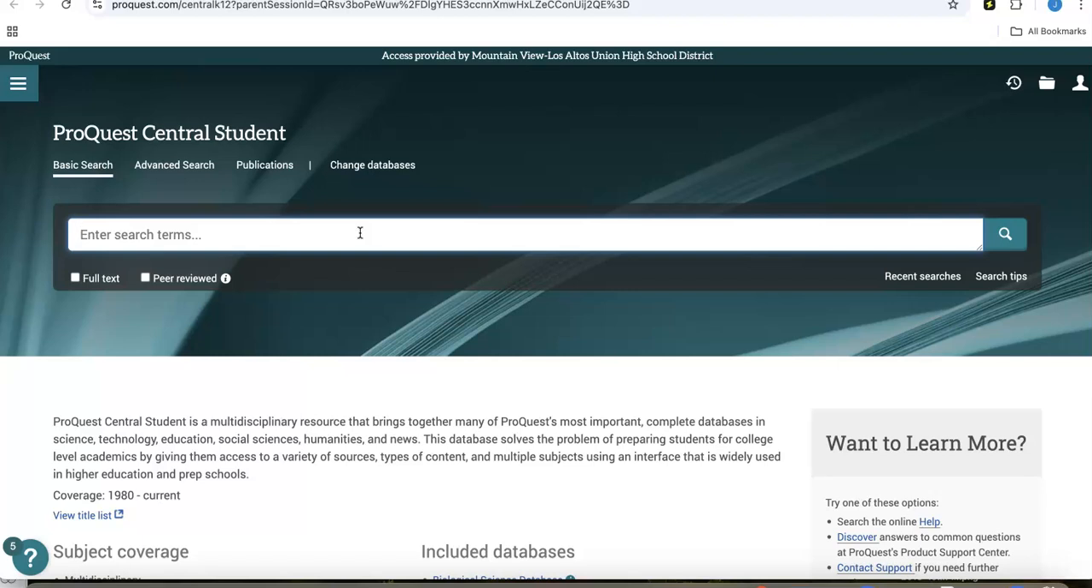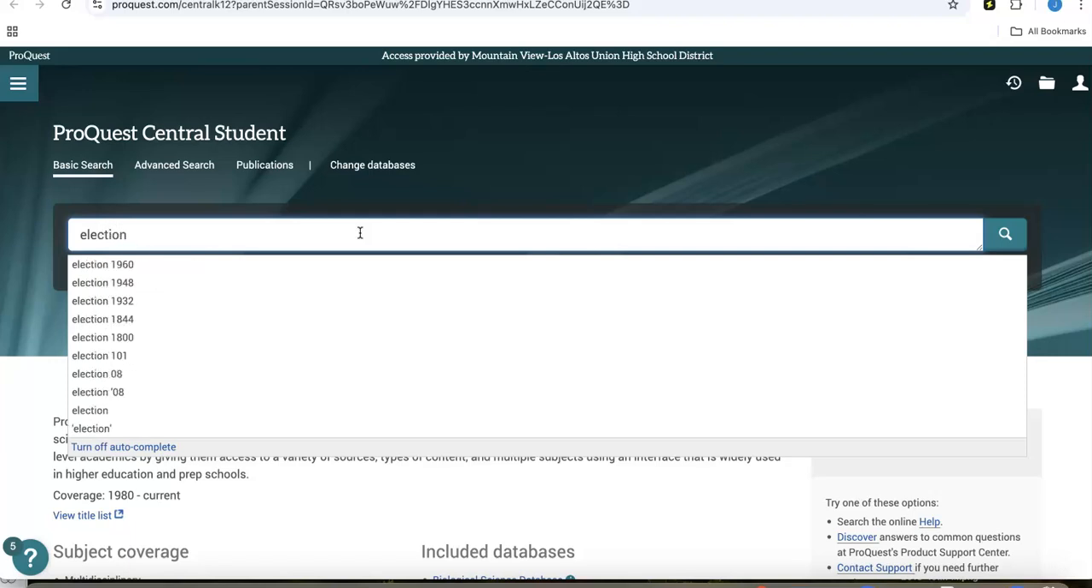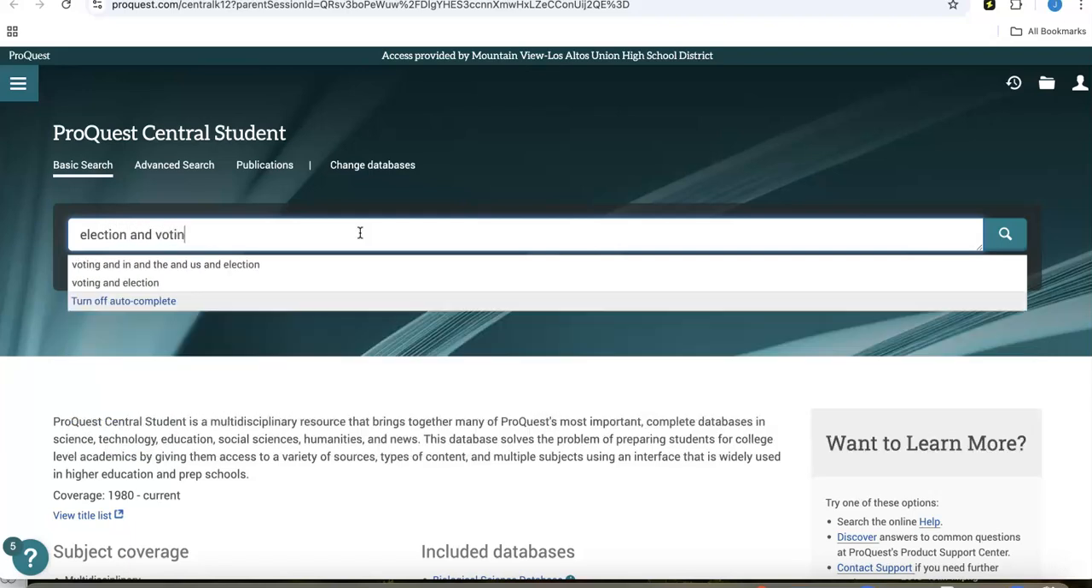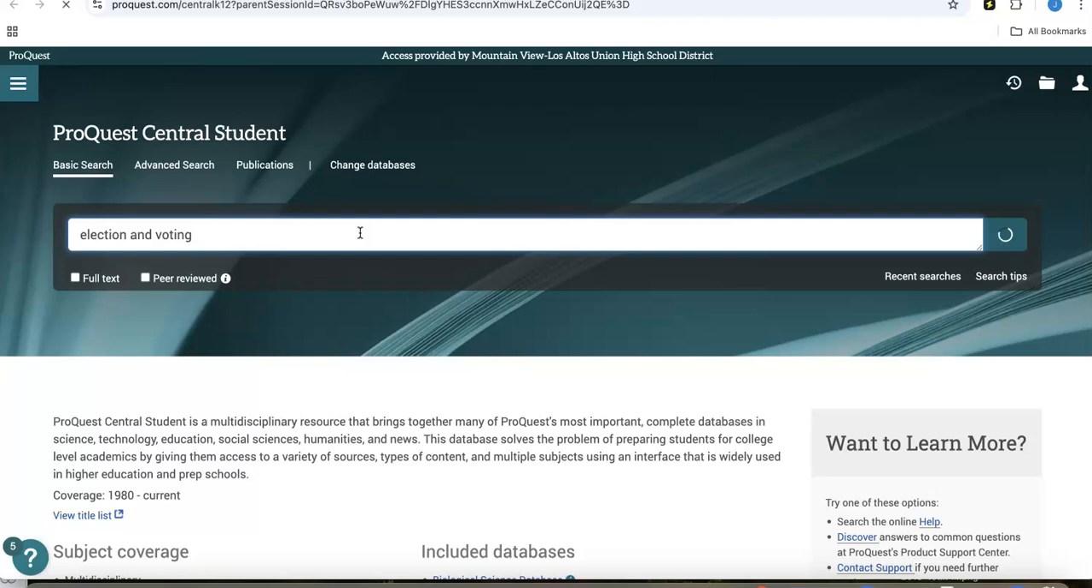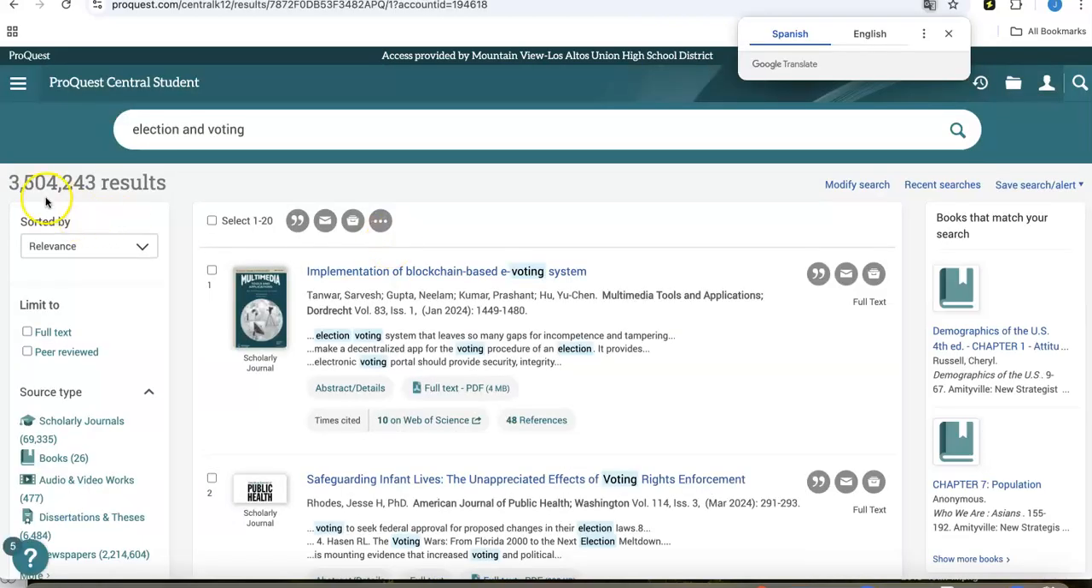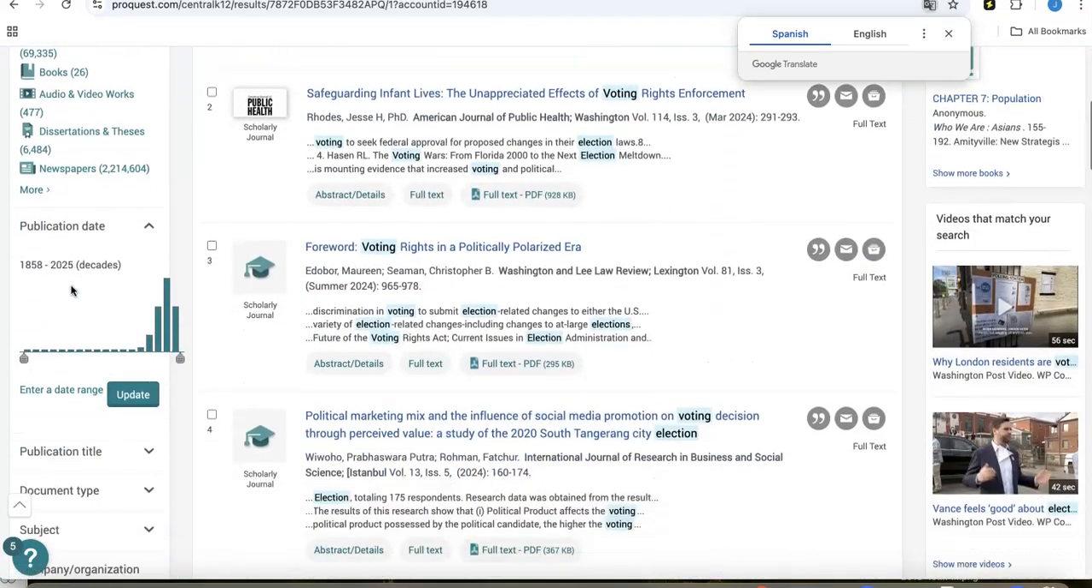So there is a search bar, just like on all other databases. Today, I'm going to go ahead and type in elections and voting. And when I enter, I have 3.5 million results, which is far too many and really overwhelming. And so I need to narrow my search so that I really hone in on exactly that which I'm interested in. So on the left-hand side, there's a lot of ways you can do that.